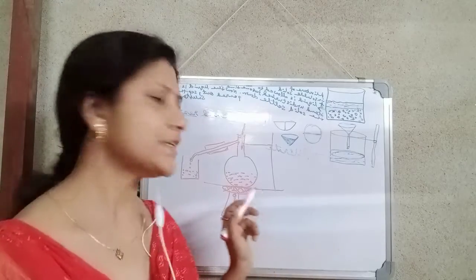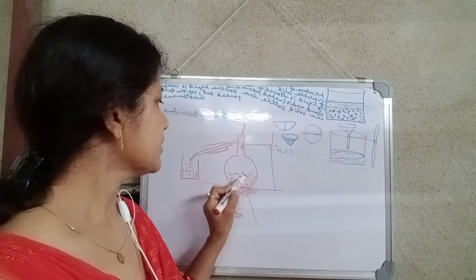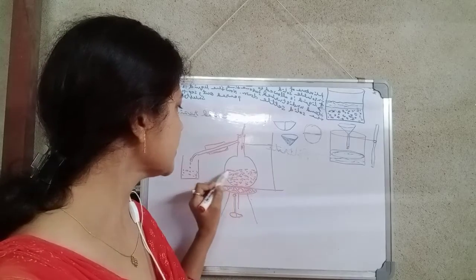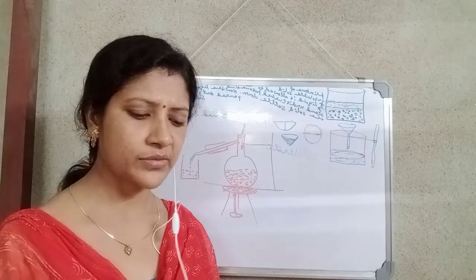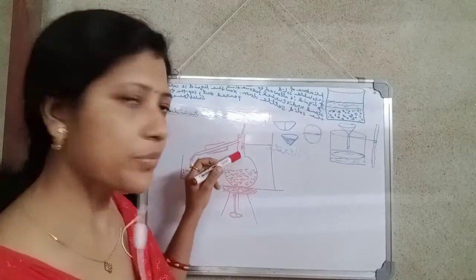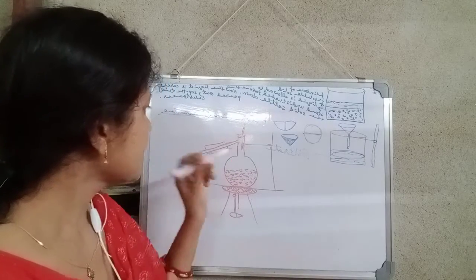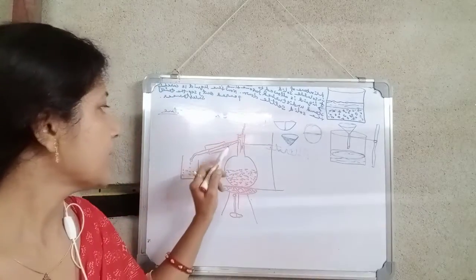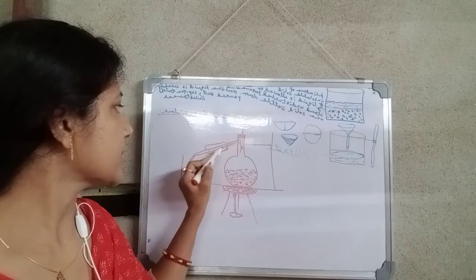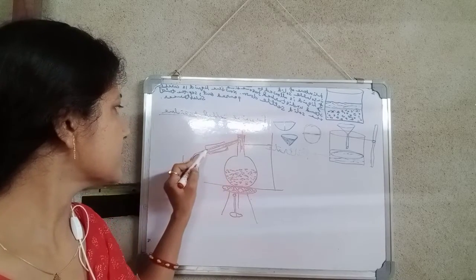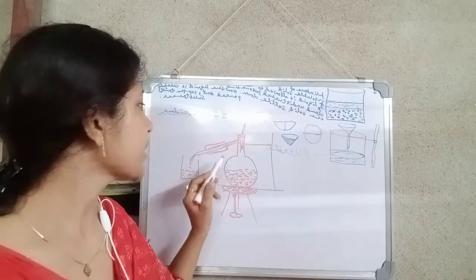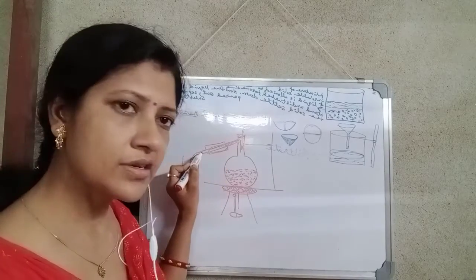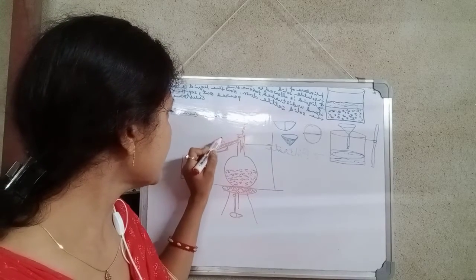When this mixture is heated, the volatile liquid, whose boiling point is less than the other liquid, evaporates and this vapor passes through the outlet of the distillation flask.